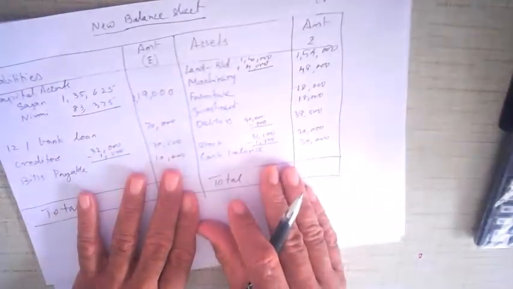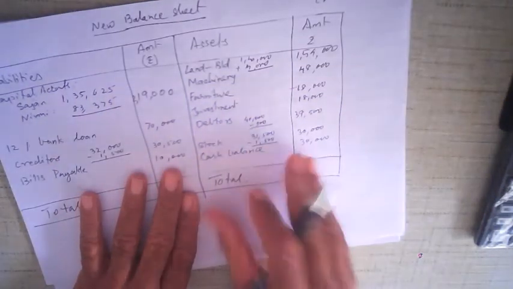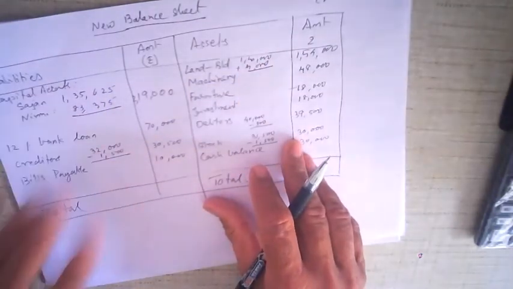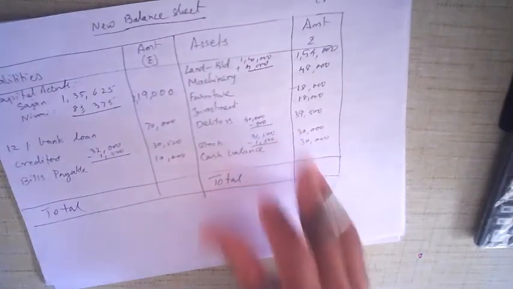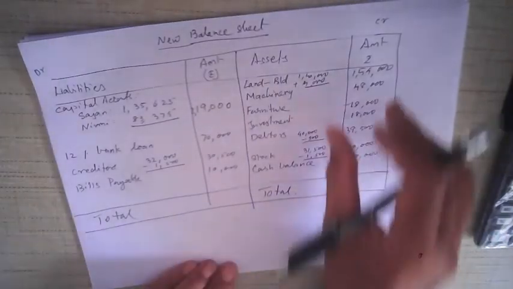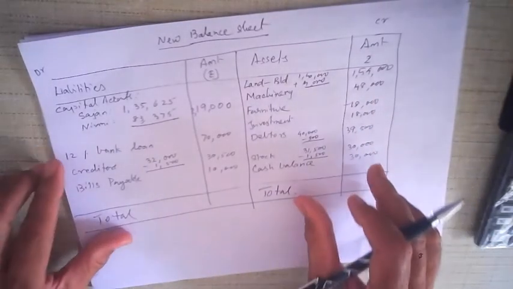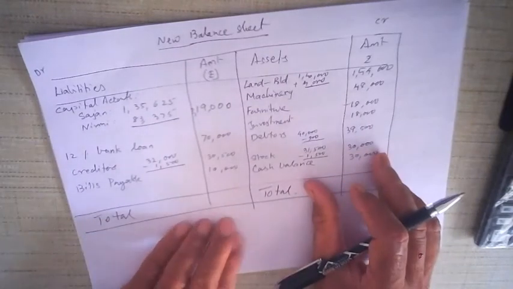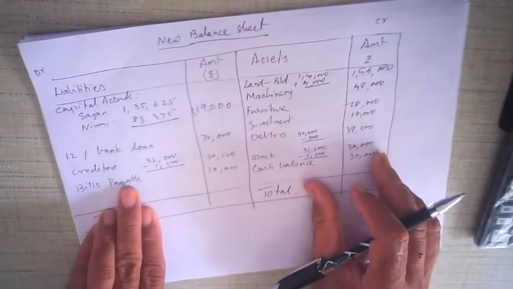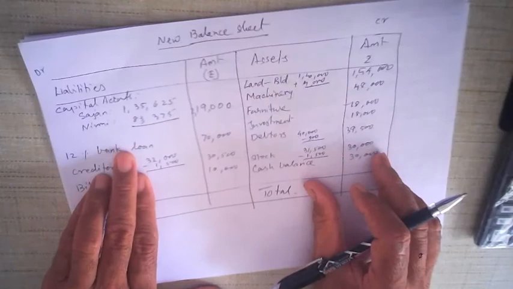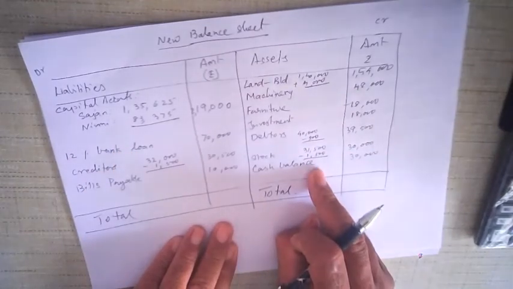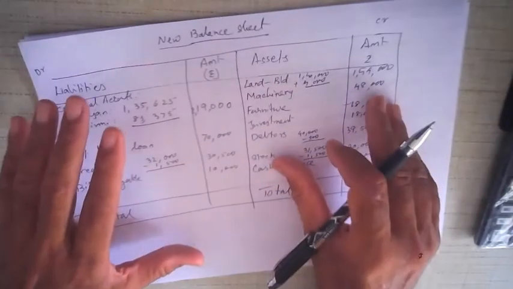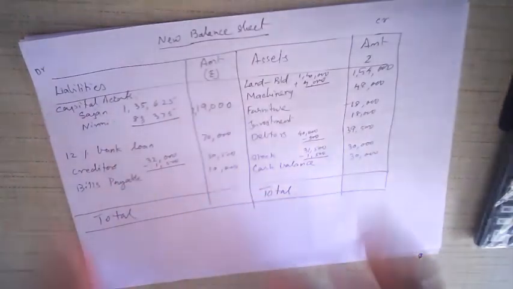So how did I go about the balance sheet? First of all, I just wrote all the assets and liabilities from the old balance sheet because all of them have to be included. After that I started writing the amounts. Some entries were affected by the adjustments and revaluation account, some were not. For example, bills payable was not affected, loan was not affected, and cash balance was not affected. Anything which is affected, write the new value, either increased value or decreased value.